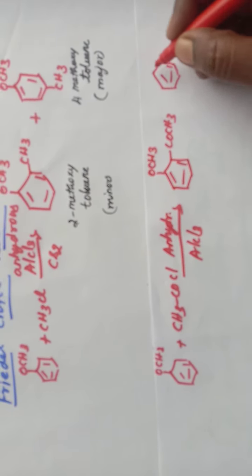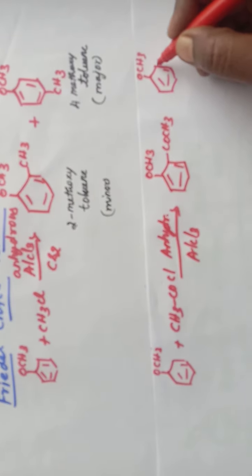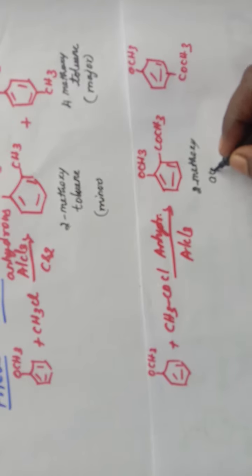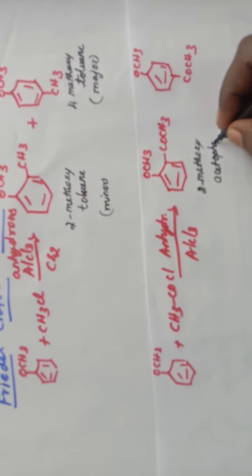This is the ortho isomer and this is the para isomer. Name of the compound is 2-methoxyacetophenone, and this is 4-methoxyacetophenone.